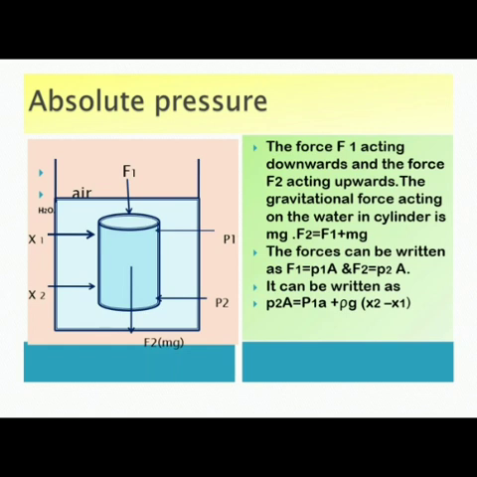So if I have to write the total force, it is going to be the force which is acting upward plus an addition of the mg, that is the weight of the cylinder. Therefore, the forces could be written as F1 is equal to pressure P1A and F2, that is pressure P2A. So it can be written as P2A is equal to P1A plus rho g, where rho is the density of the liquid in which it is immersed, multiplied by x2 minus x1. So this forms the absolute pressure.